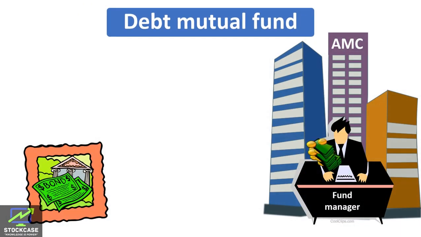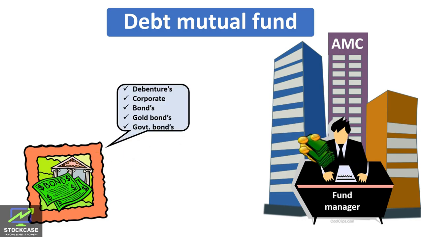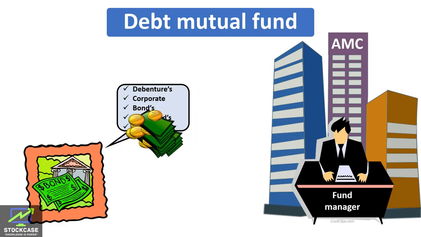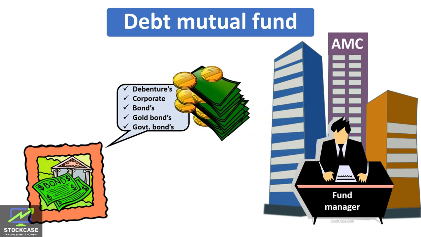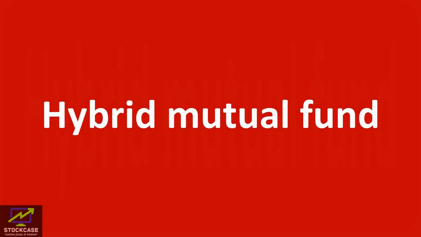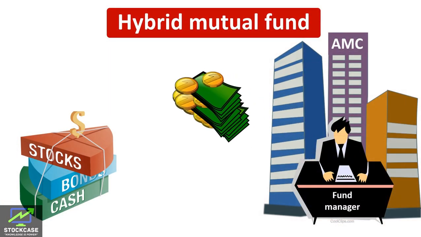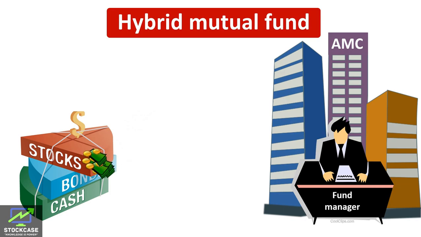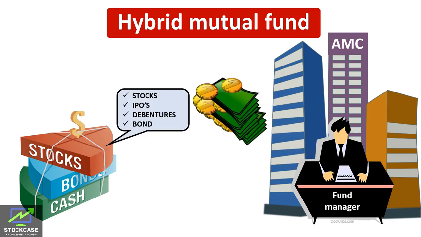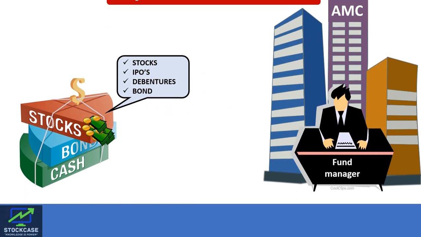Debt mutual fund. Debt mutual funds are those funds which invest only in debt securities, like debentures and bonds. The objective of this fund is low risk and steady returns, though some risks related to interest fluctuations and payment defaults are inevitable. Hybrid mutual funds. Hybrid mutual funds are those funds which invest in both equity as well as debt securities. The objective of this fund is to manage risk and also get good returns. This scheme attracts moderate risk.